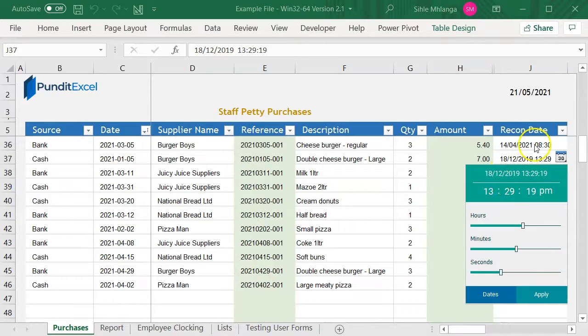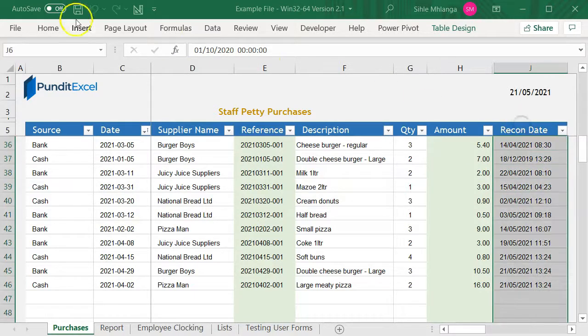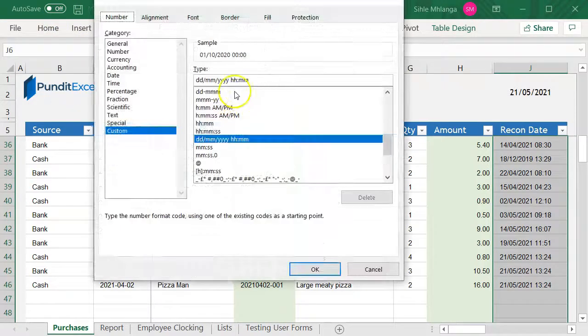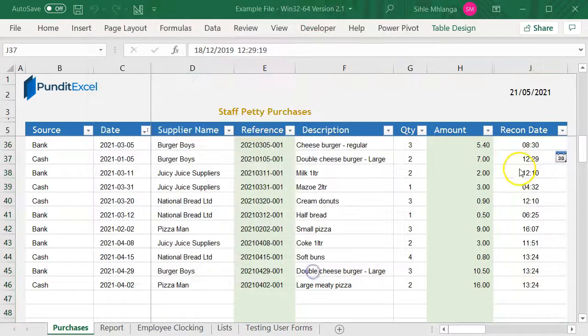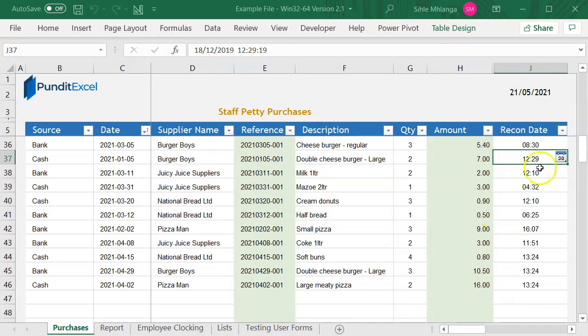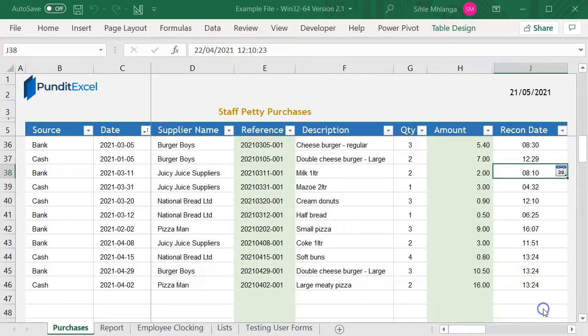To demonstrate this, let me go ahead and display hours and minutes only on this column. As you can see, despite what is visible and printable, the date picker can display the actual data. So, using this date picker does not take away your liberty of doing things in Excel. I built it with careful consideration on that part.